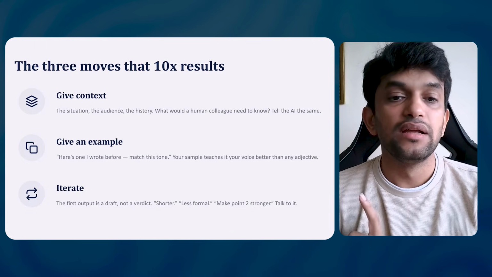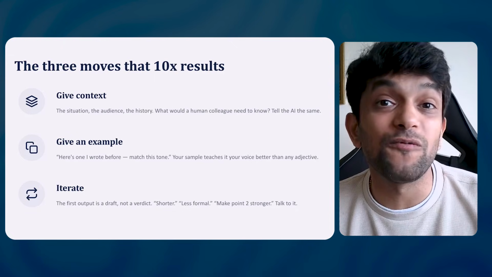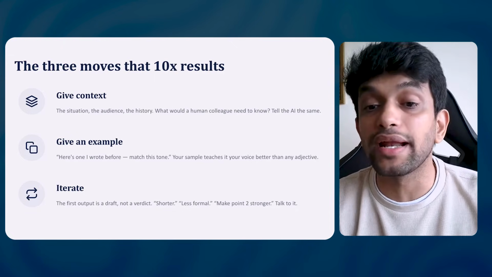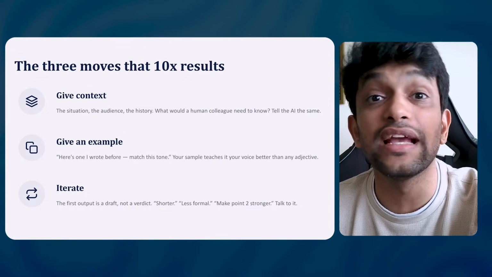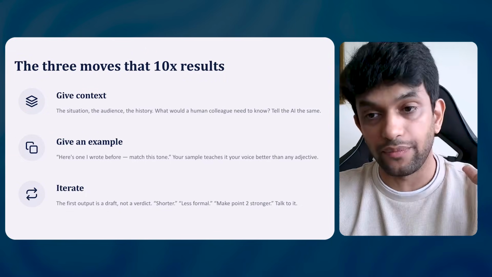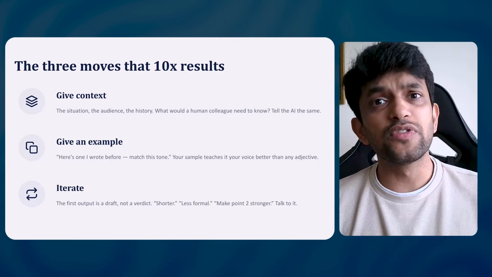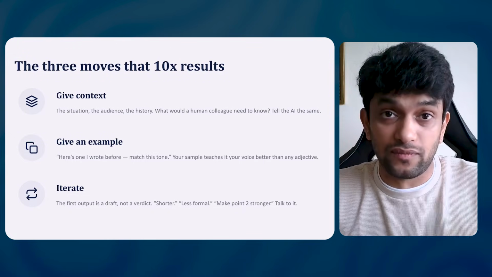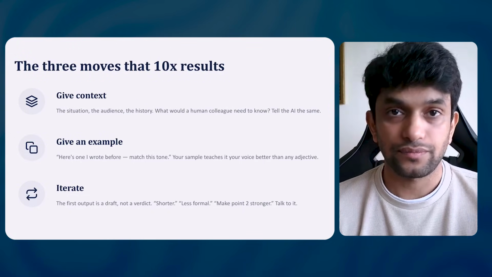Number 2, give an example. Basically, I gave an example of my past email, so it understands how I write and everything about me. Your sample teaches your voice more than anything else. When I give it a sample, it understands what words I use and how I write. Number 3, very important: don't accept the first output as final. You have to make changes to it. If you don't like the output, tell it what is wrong.